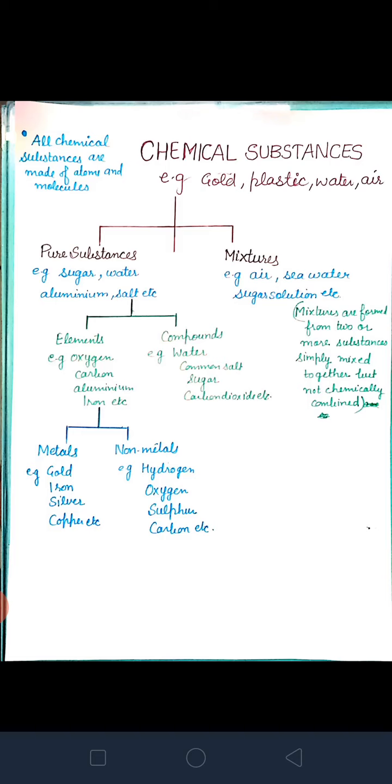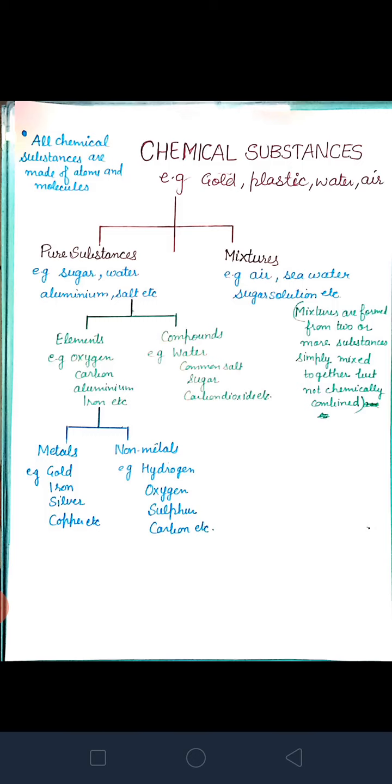Whereas in some other changes, a totally new substance is formed. If you eat curd in the morning, curd is obtained from milk. It means curd is totally different from the milk. And this type of change is known as chemical change.